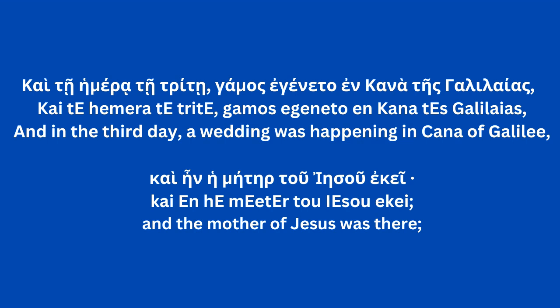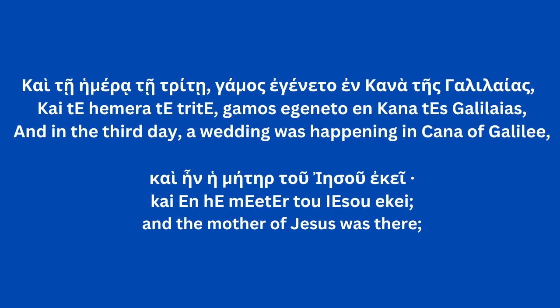Next word, gamos. Gamos is in the nominative case. How do I know? Because of the omicron sigma ending, and it means wedding. So in the third day, a wedding, egeneto. So gamos in the nominative case is the subject of the verb egeneto, was happening, from ginomai. And in the third day, a wedding was happening.